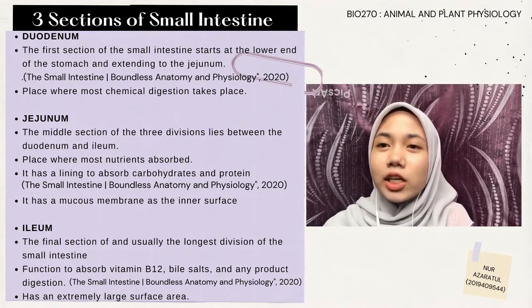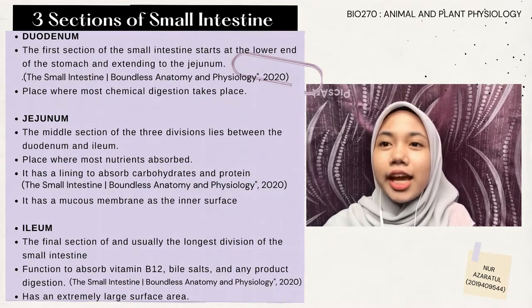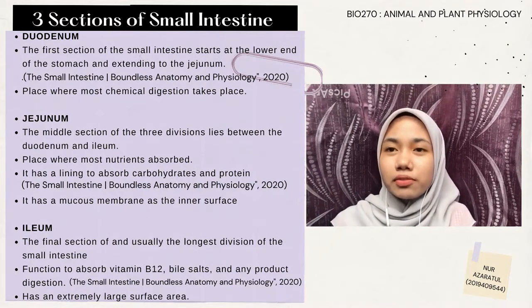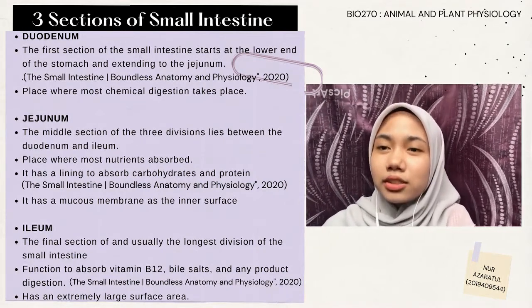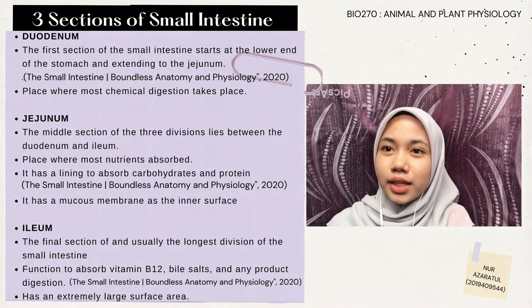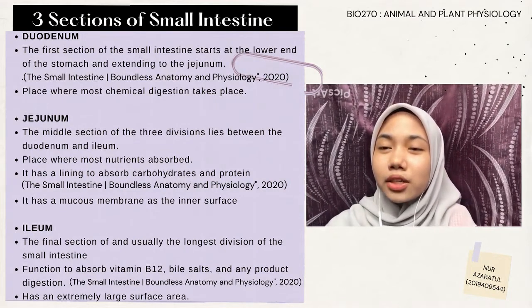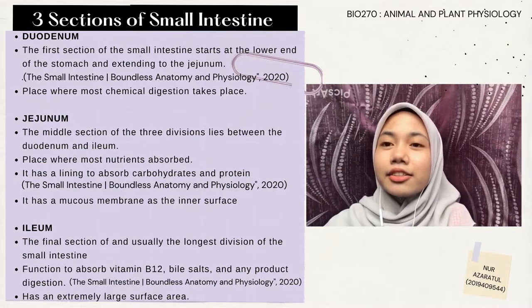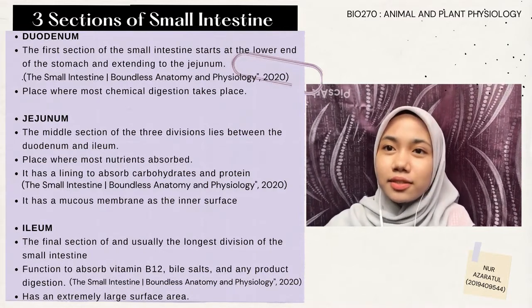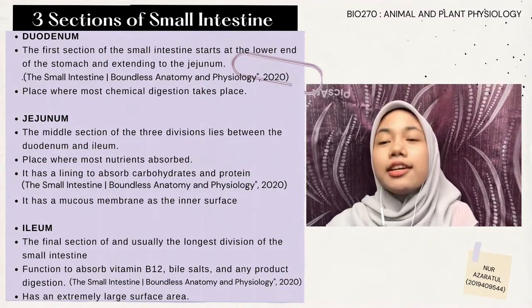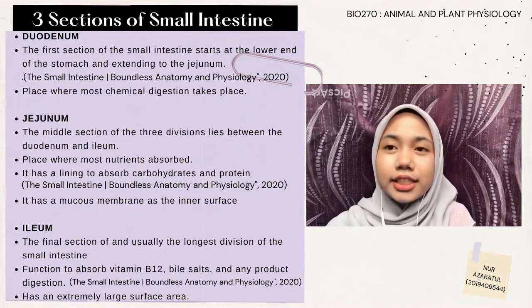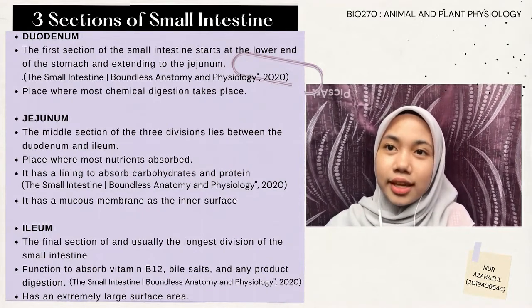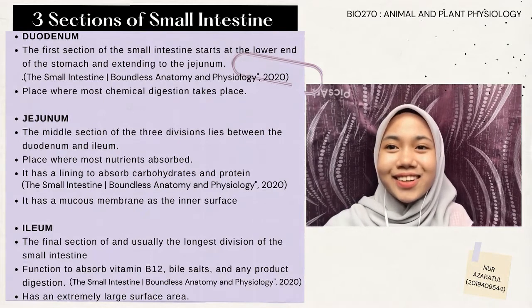Villi contain many capillaries, and nutrients pass from the villi into the bloodstream through the capillaries. Because there are many villi, they greatly increase the surface area for absorption. In fact, they make the inner surface of the small intestine as large as a tennis court.